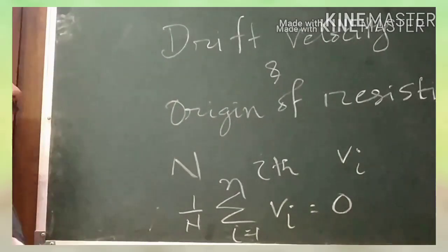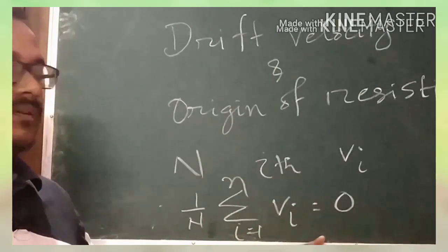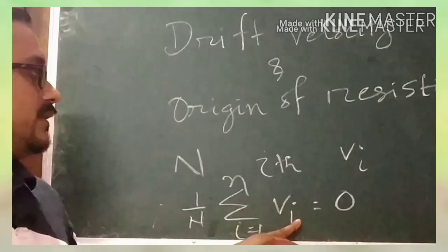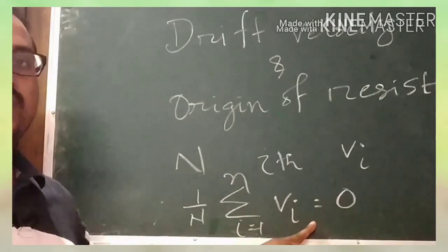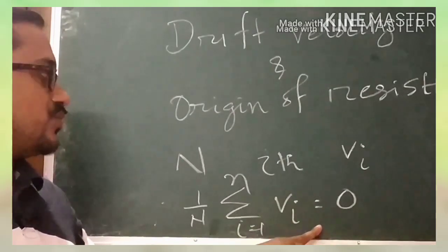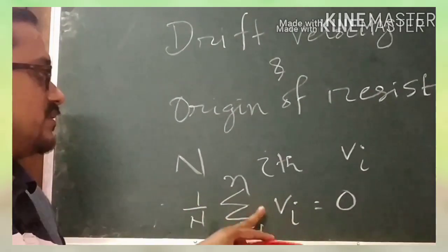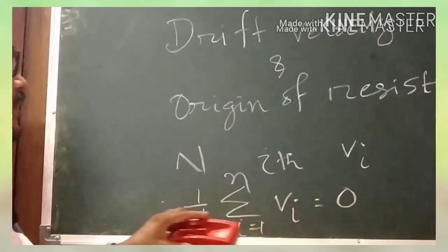As we know, after the collision the electrons collide with each other. After the collision process there is no change in the magnitude, but the direction is random. So due to this, the average velocity of the ith electron at a particular time will be equal to 0.